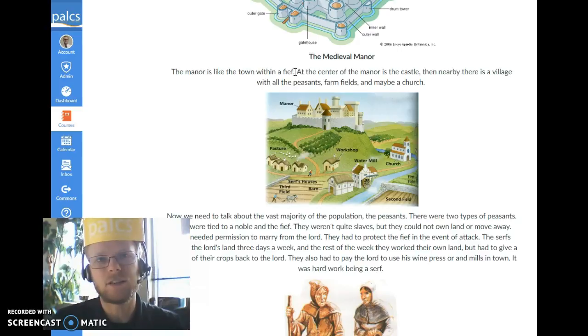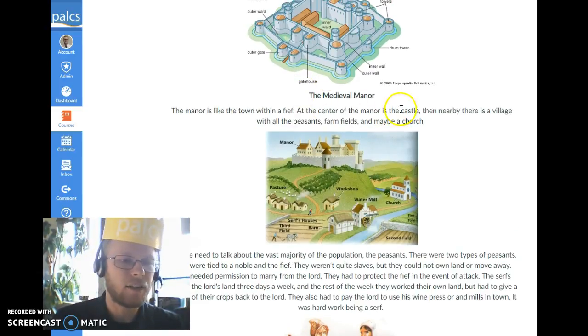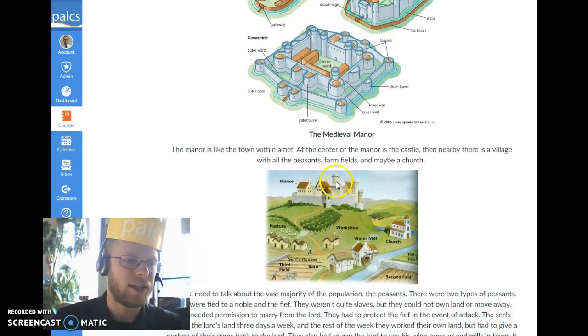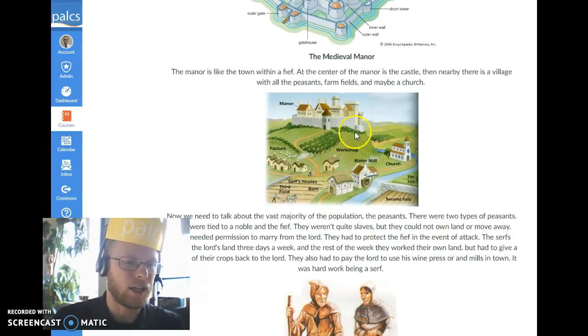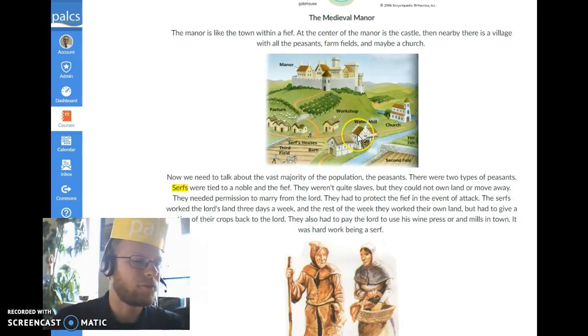I'm saying it wrong. It's fief. They're going to have their fief. At the center of the manor is their castle. Then there's the nearby village, and with all the peasants, their houses, and the farms, and maybe a church. So that is the manor. It's like the town within the fief.